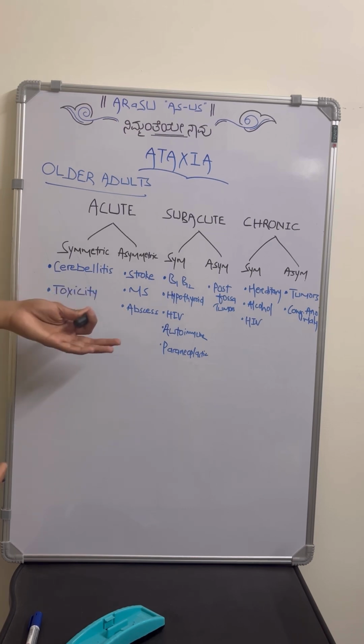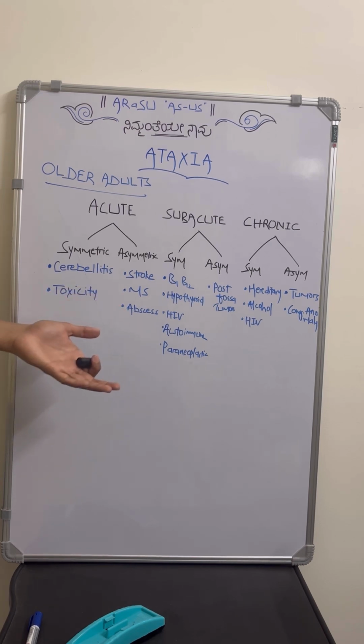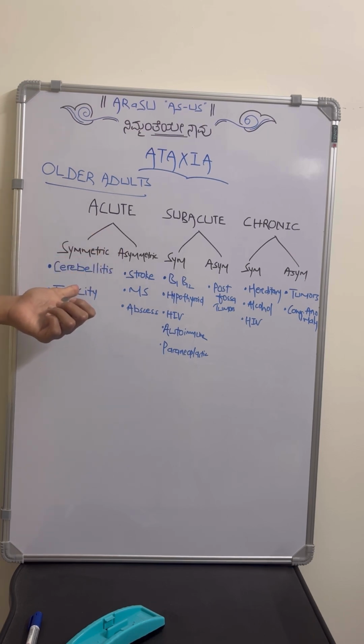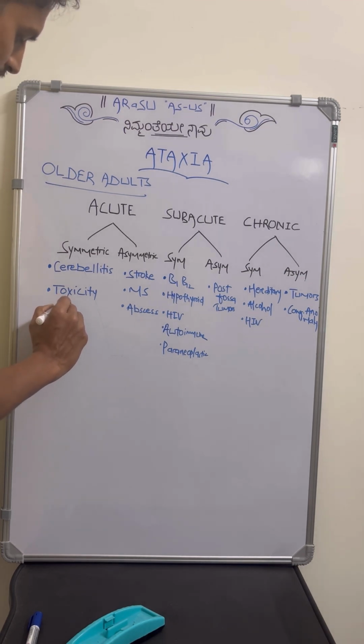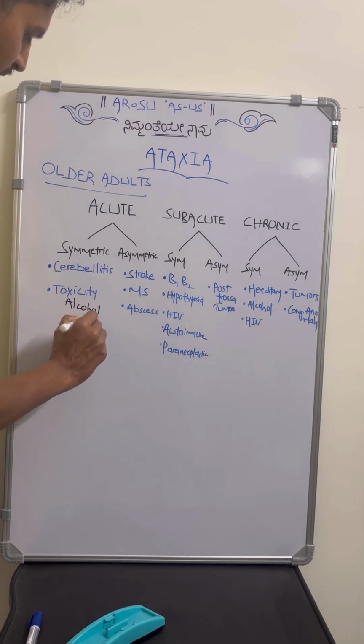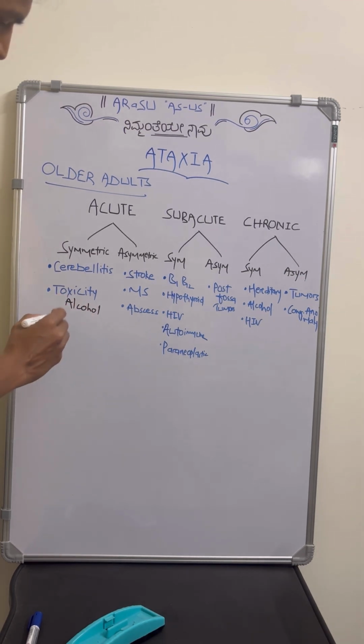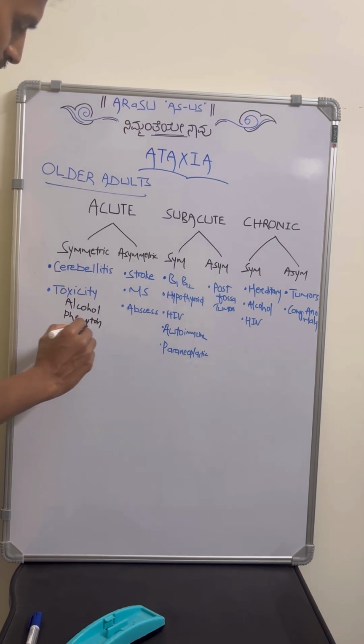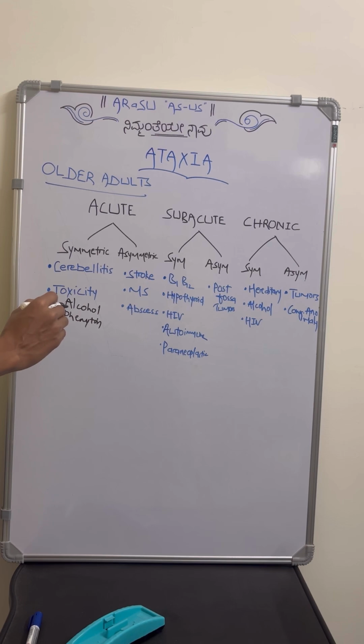There are many drugs, toxins and heavy metals which can lead to sudden onset, acute, symmetrical ataxia. Most commonly, it is alcohol toxicity or anticonvulsant medication like phenytoin toxicity. We are discussing toxicity, not just the intake of alcohol and phenytoin.